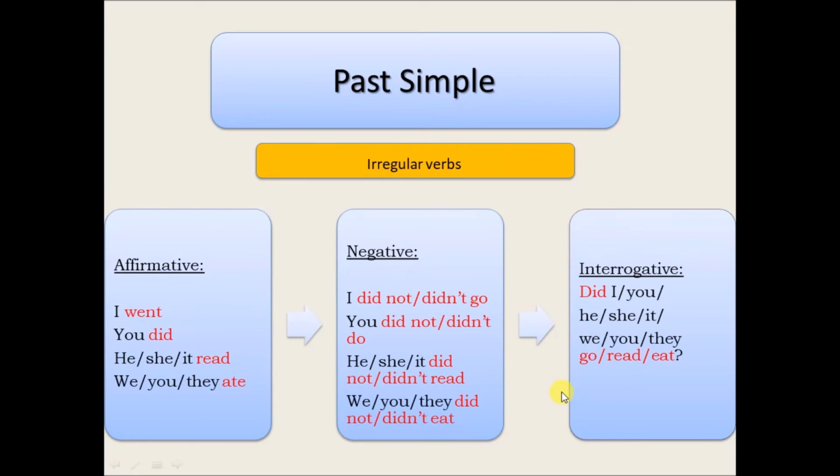And interrogative form, where we put the auxiliary first, did, the subject, and then the main verb. Here you have 3 different verbs. Example, did I go? Or did she eat? Or did we read? Etc.